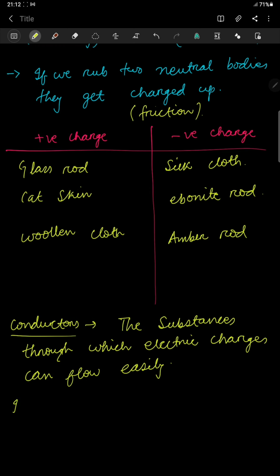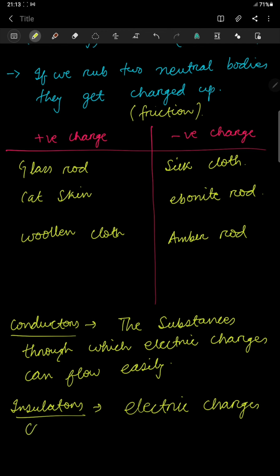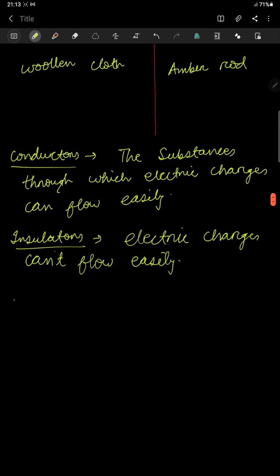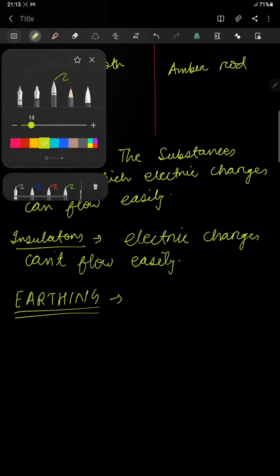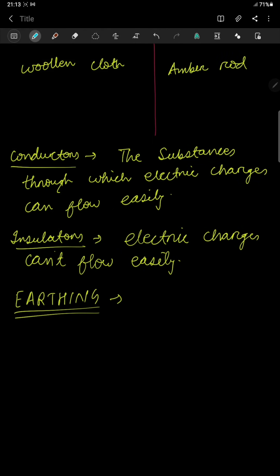Then what about insulators? Insulators are just the opposite: the substances through which electric charges cannot flow easily. And the third one which I want to introduce, that is very important, is called earthing. Everybody must know that while constructing a house, outside our house we dig a pit inside which we put some salt, cow dung and all those things to make earthing.